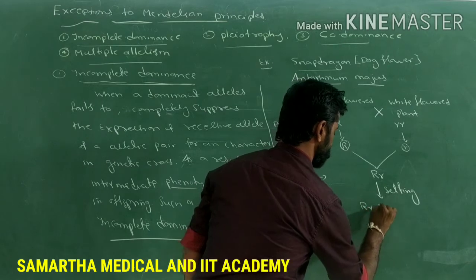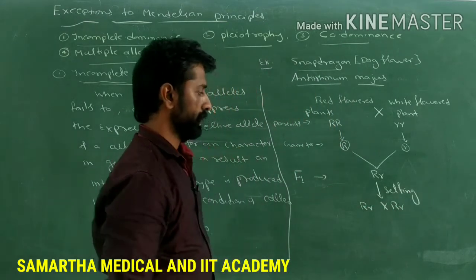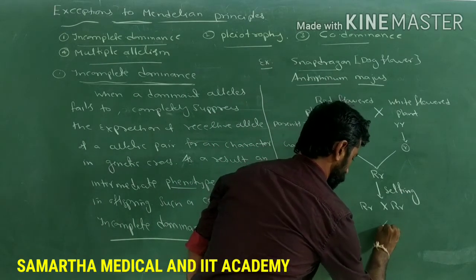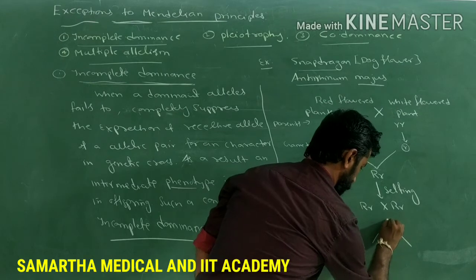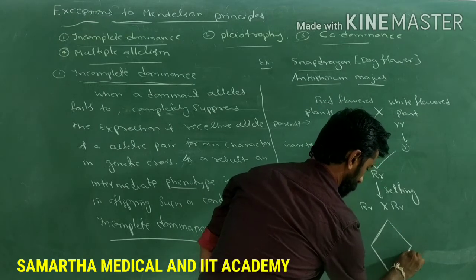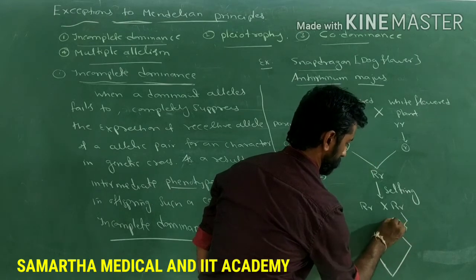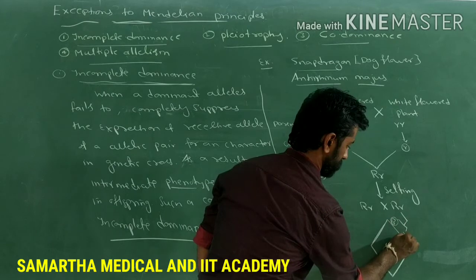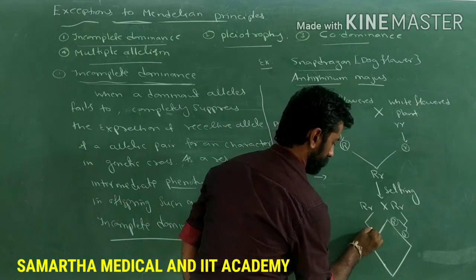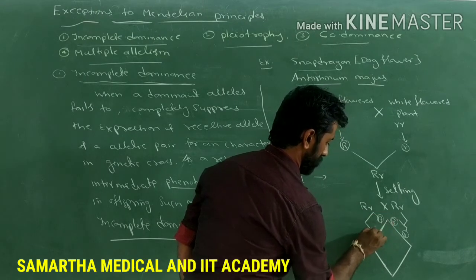The cross takes place between the individuals of F1. So they produce the gametes, which can be represented here. The gametes produced by them will be capital R and small r, since they are heterozygous, and here also capital R and small r.